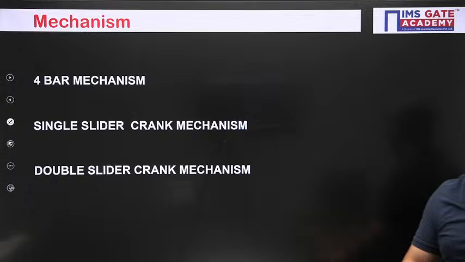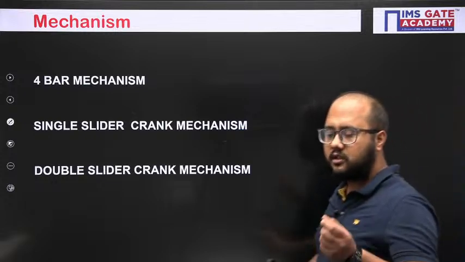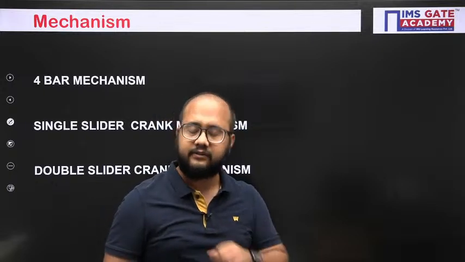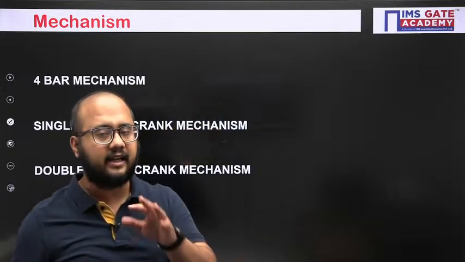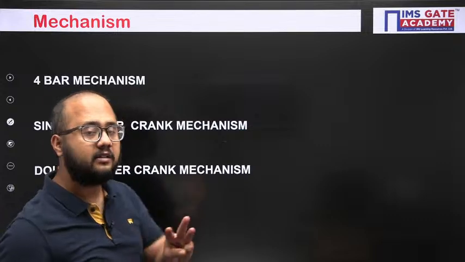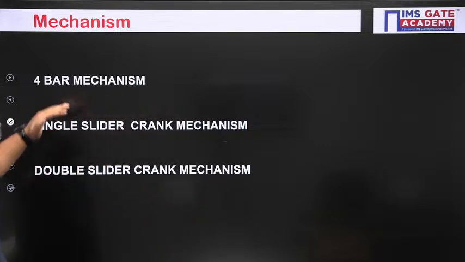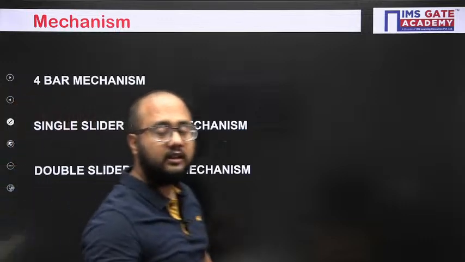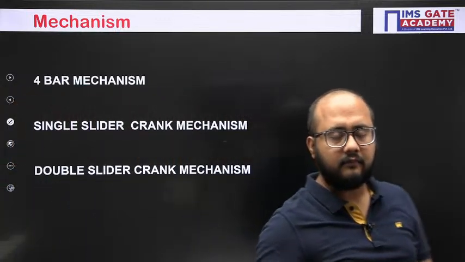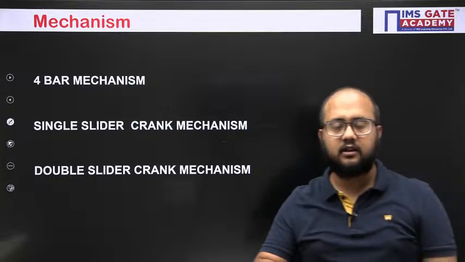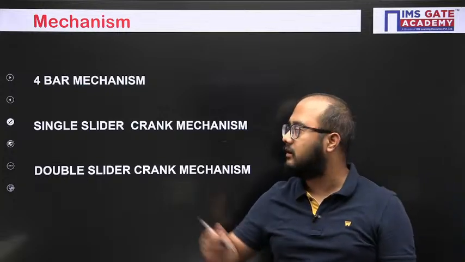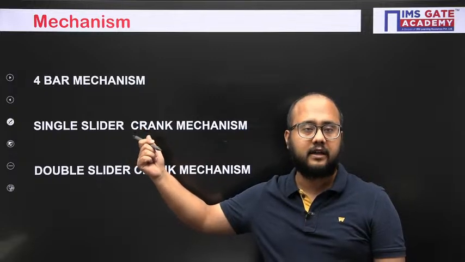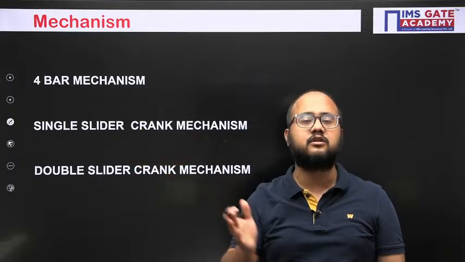Now coming to the mechanism part, which mechanisms do we have to discuss in the syllabus of theory of machines? As far as our syllabus in the GATE examination is concerned, a total of 3 mechanisms we have to discuss: 4-bar mechanism, single slider crank mechanism and double slider crank mechanism. So in this lecture, the topic is Grashof's law, which is related to the 4-bar mechanism.